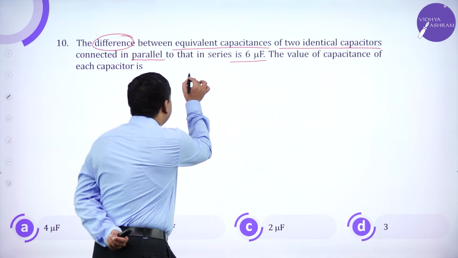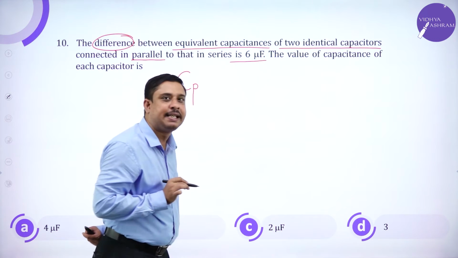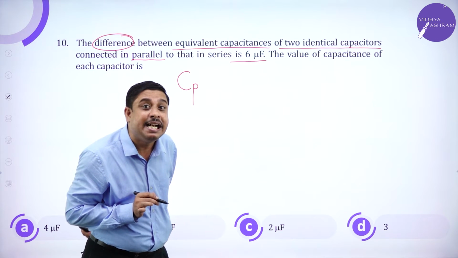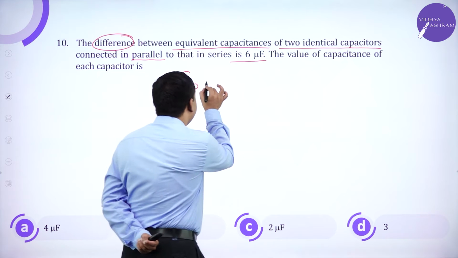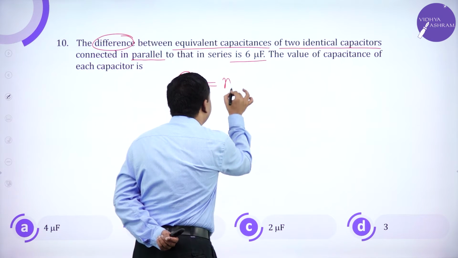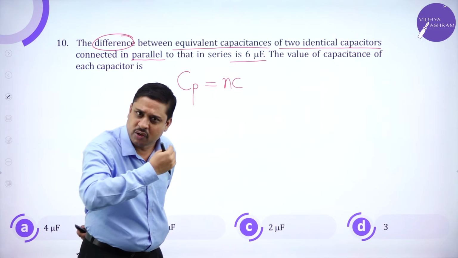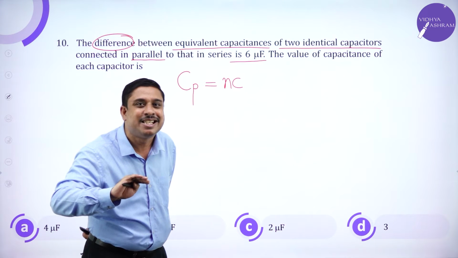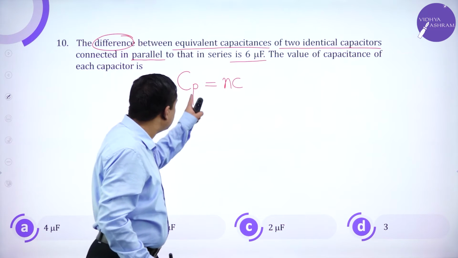Now, the effective capacitance of n identical capacitors in parallel, if you know, is given by n into C. In resistor combinations it is different, but for capacitors the conditions are inverse.